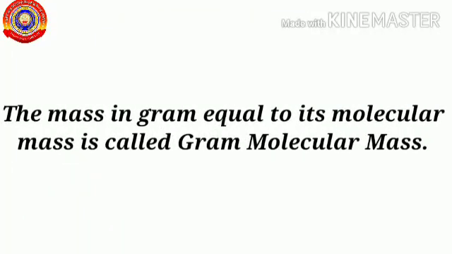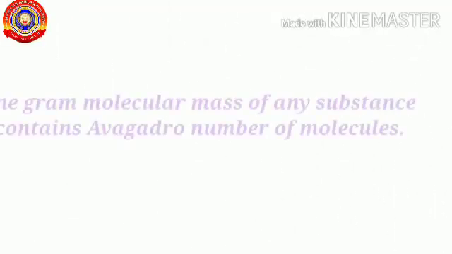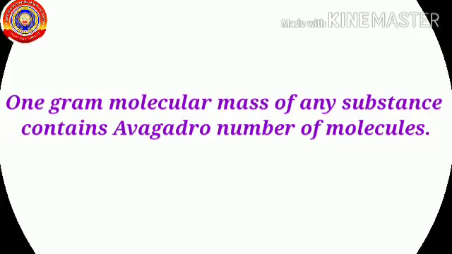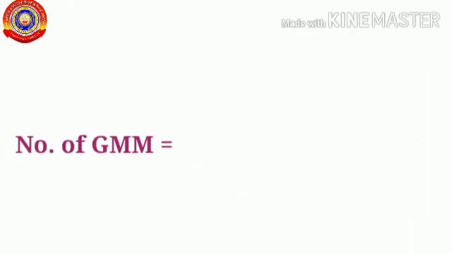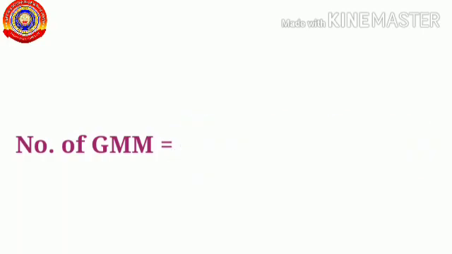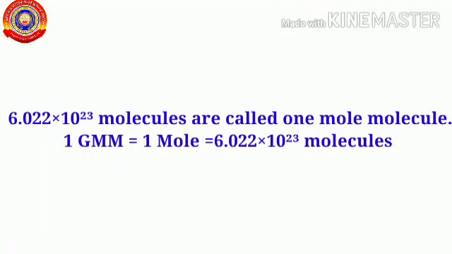Similarly, the mass in gram equal to the molecular mass of a substance is called gram molecular mass of that substance. And 1 gram molecular mass of any substance contains Avogadro number of molecules. The number of GMM in a compound can be found by using the formula given mass in gram divided by gram molecular mass. And also we learned Avogadro number of molecules present in a substance is called 1 mole molecule. That is, 1 GMM is equal to 1 mole equal to Avogadro number of molecules.